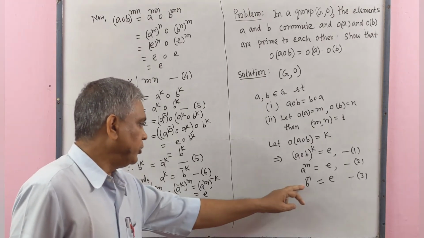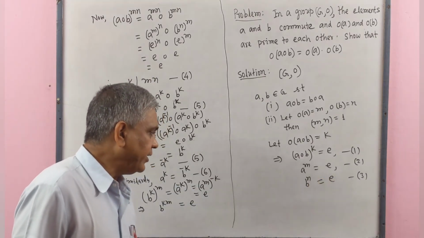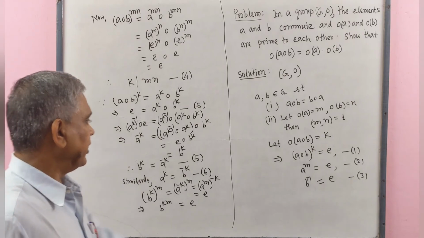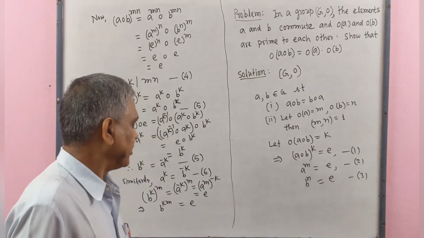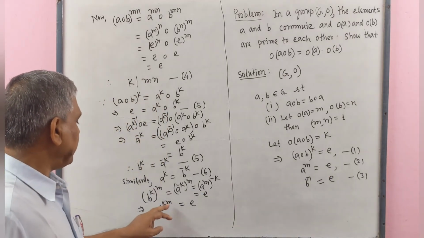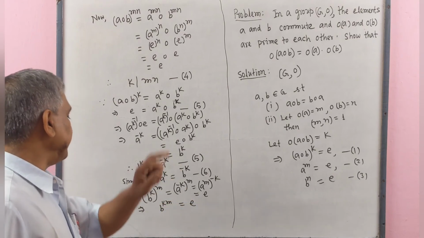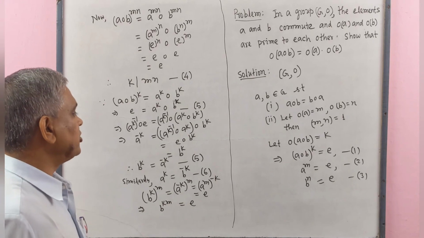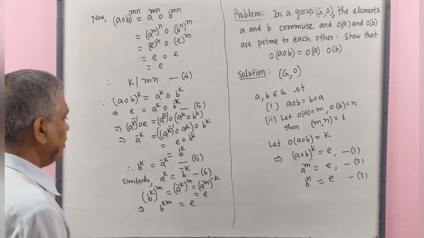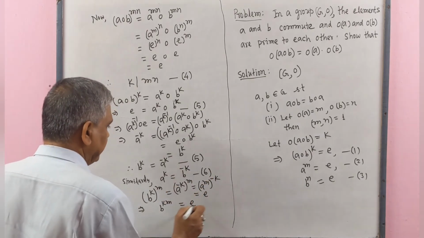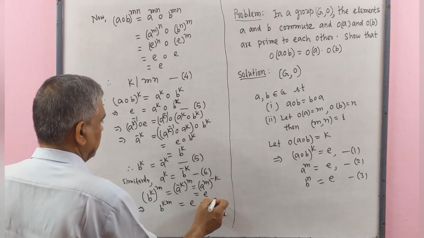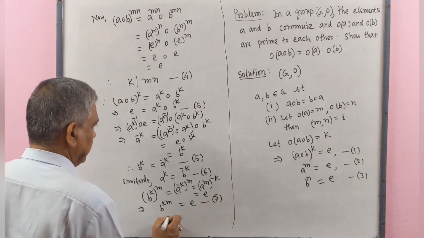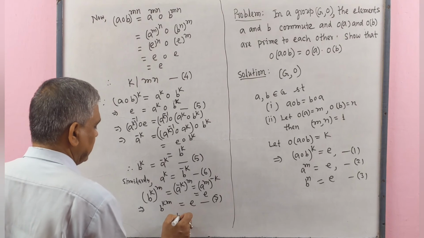Since B to the power n equal to identity element, n be the least positive integer. Here B to the power km identity element, km need not be least positive integer. Therefore, n divides km.